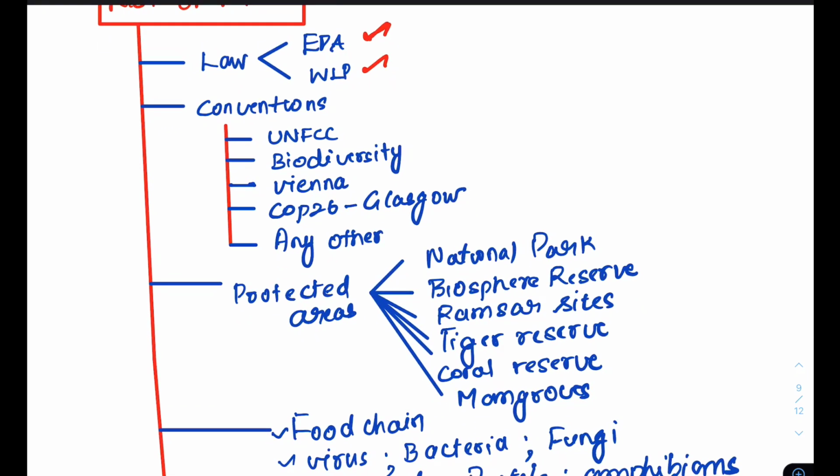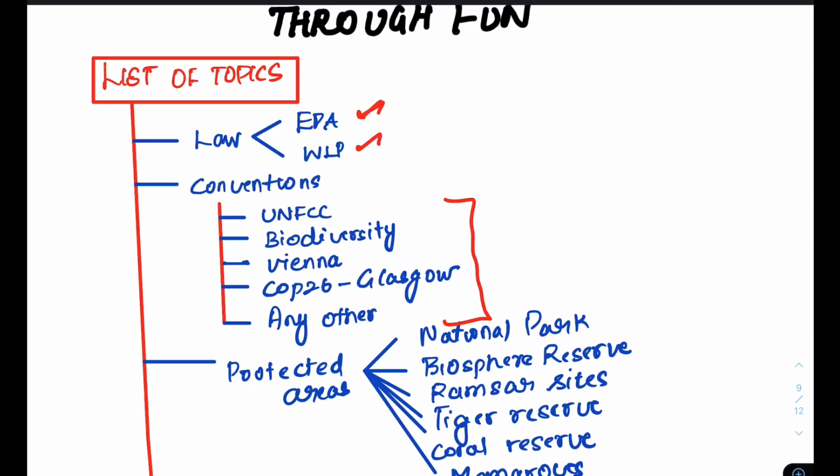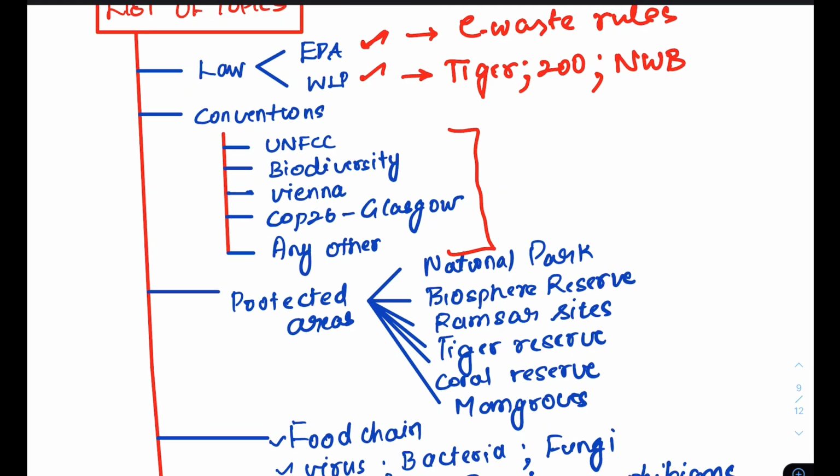And the next are these conventions. In this, go a little deeper. For example, tiger reserves, Zoo Authority of India, National Wildlife Board, State Wildlife Board, and then you will have the e-waste rules. Last time this was the question, or even the year before. So when you are looking at all these things, go a little deeper, and also the conventions which are there.